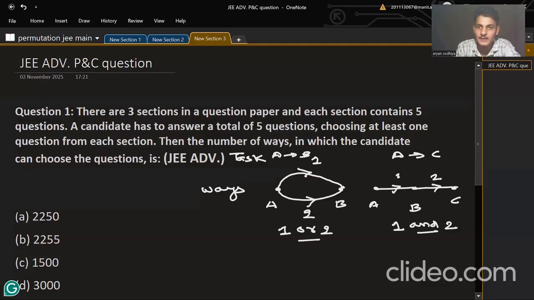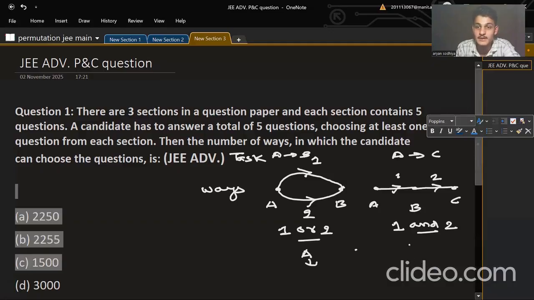So which one of them is mutually exclusive and which one is a sequential task? Tell me, A or B, which is mutually exclusive? Is B mutually exclusive? I would say no. B is sequential.